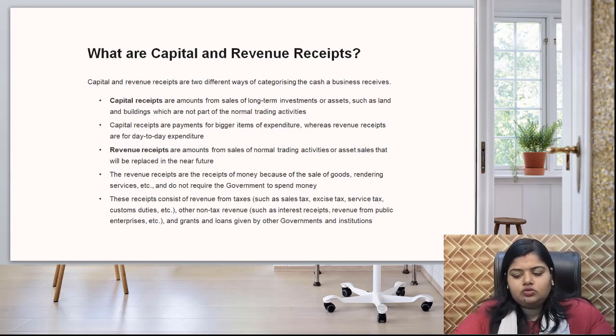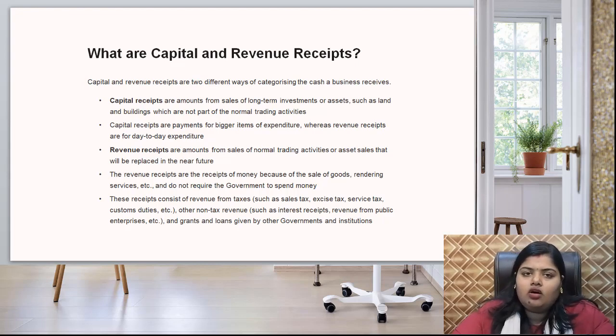Now, coming to capital and revenue receipts. Just like expenditure, it is the opposite, named as receipt. It is our income side. So, what is capital receipt and what is revenue receipt? Capital receipts are the amounts which occur from the sale of long-term investments or assets such as land, building, which are not part of normal trading activities. Suppose land, building, these are not the usual part of the normal activities. So any sale of these assets is treated as capital receipts.